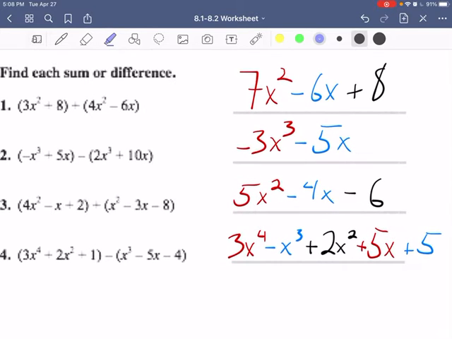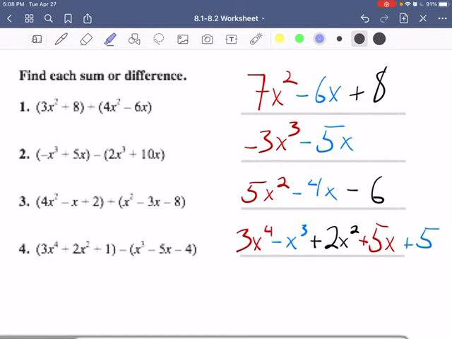So when we add these together, we're adding 3x squared and 4x squared, and those become 7x squared. Then we've got -6. Well, you can't add that with any of those others. These are all like apples, oranges, and bananas. If it doesn't have that same exponent, it basically means it's a completely separate value, cannot be added together at all. So 8 can't be added to anything either, so it's just positive 8.